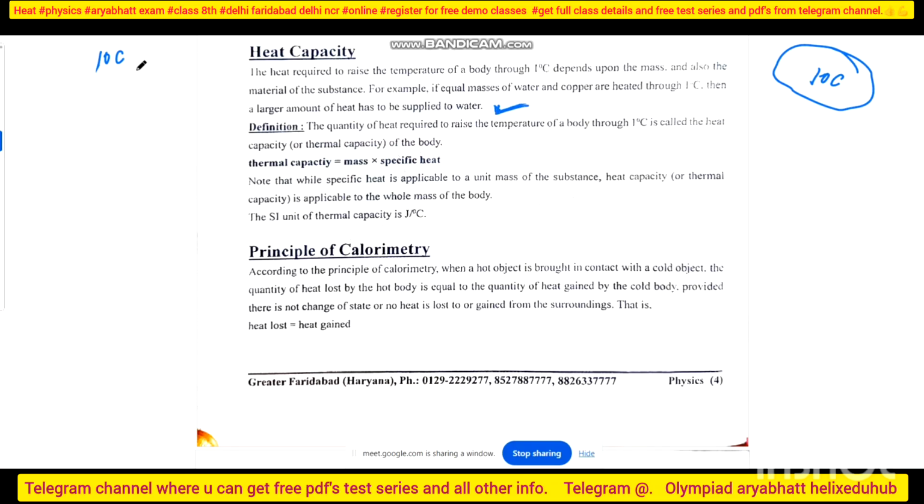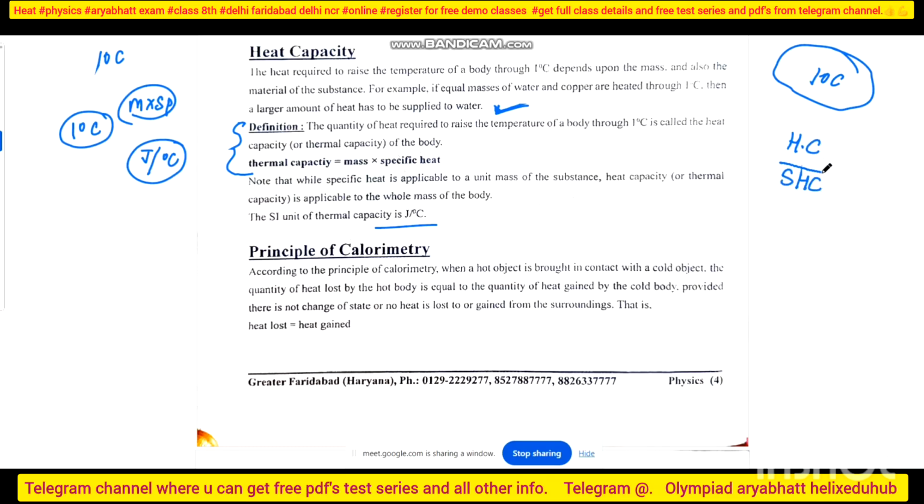So what is heat capacity? Heat capacity is the amount of heat required by the body to raise its temperature by 1 degree Celsius. Only 1 degree Celsius. So heat capacity is equal to mass into specific heat. What will be the SI unit? The SI unit is joule per degree Celsius. Why? Because we want to raise the temperature by 1 degree Celsius. One thing is important: I already told you about heat capacity, and I have also told you about specific heat capacity. Specific heat capacity is per kg of substance, that is, the mass is defined.